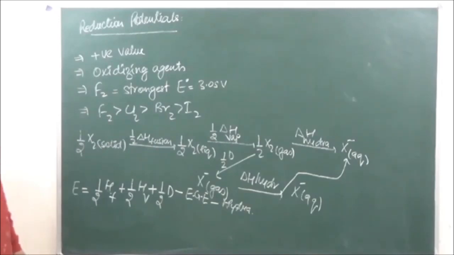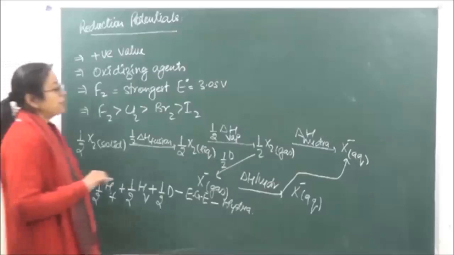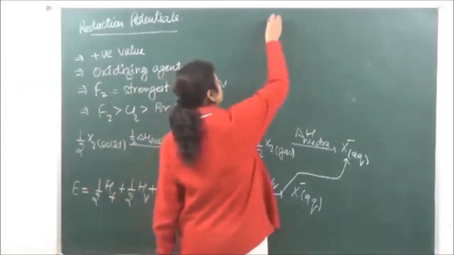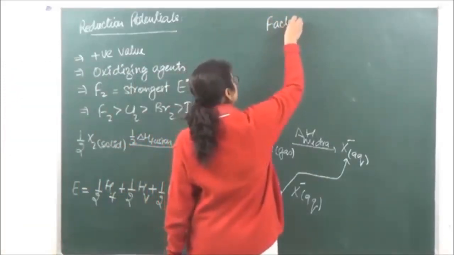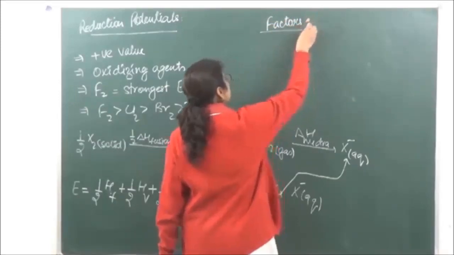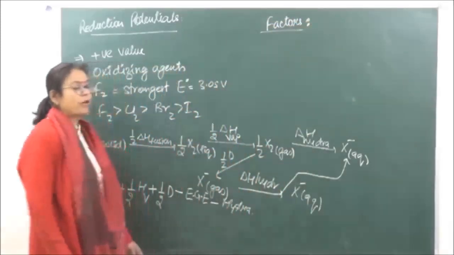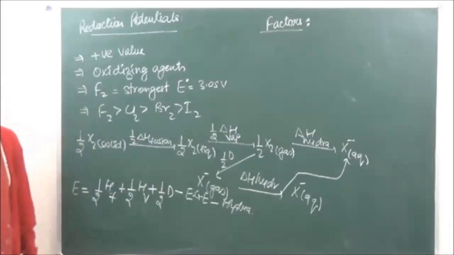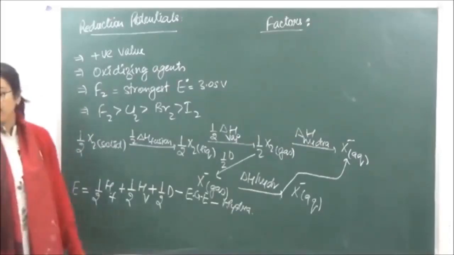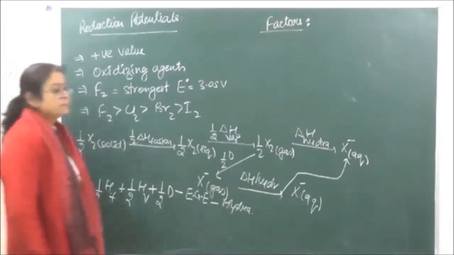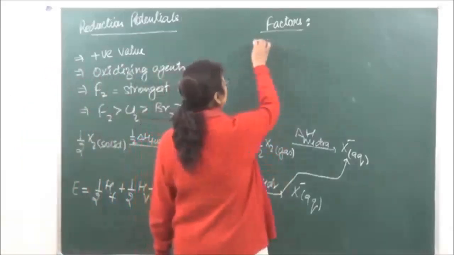Now when we are talking of the oxidizing properties over here, the factors on which they are going to depend. Number one, it will depend upon low heat of dissociation of molecular halogen.